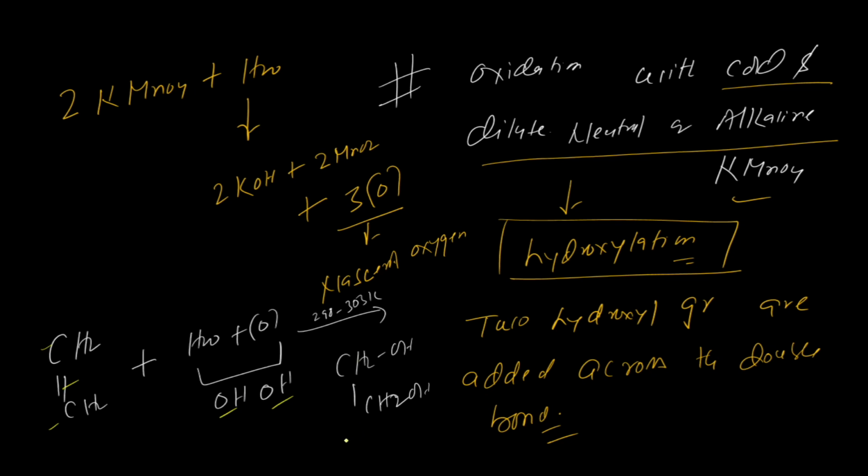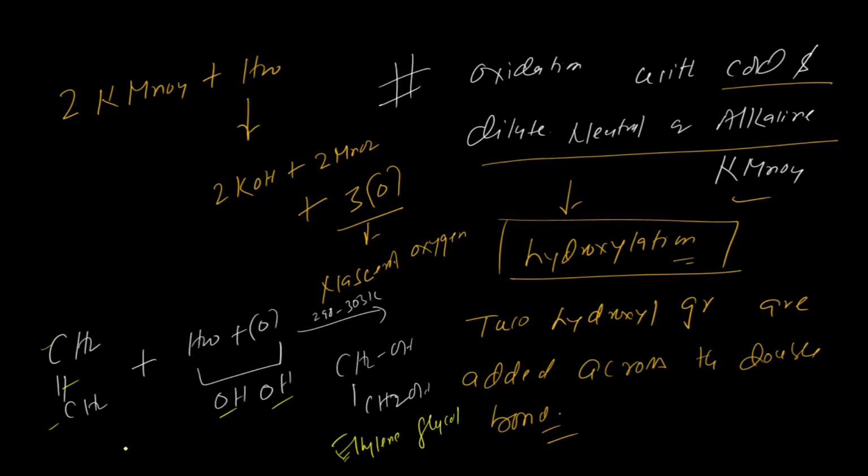This is known as ethylene glycol, ethane 1,2-diol. If you remember, I told you ethylene glycol is a dihydric alcohol, and it is also used in cough syrup. Glycodine cough syrup, I told you.